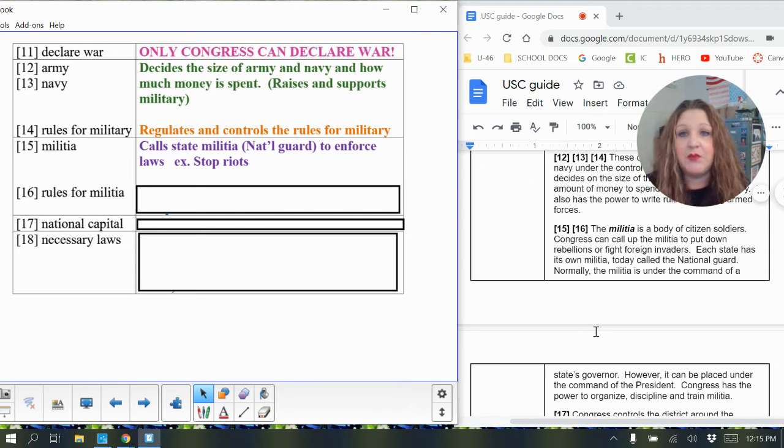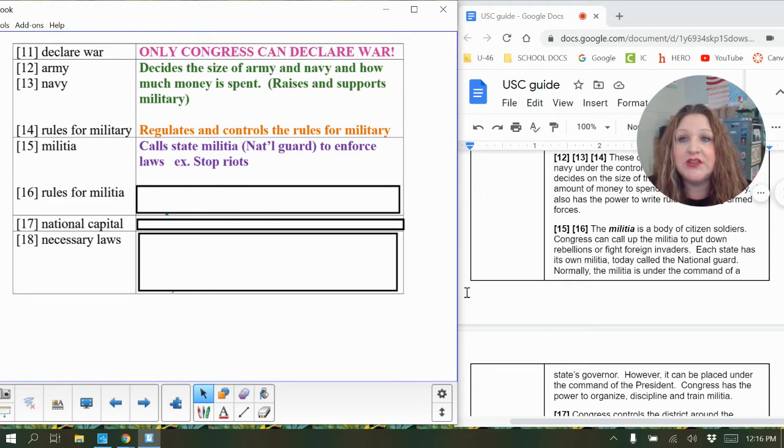And we've talked about this in a couple different situations already where we use the National Guard in our country. Members of the National Guard are only used within the United States. They don't get sent overseas, but they do get sent all over the country. So if there is a situation going on, like in Washington, D.C., we could have militia, our National Guard from Illinois, sent to Washington, D.C. to help enforce the laws that are going on there.